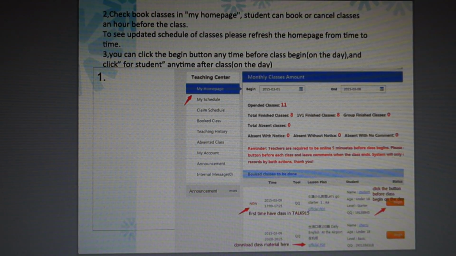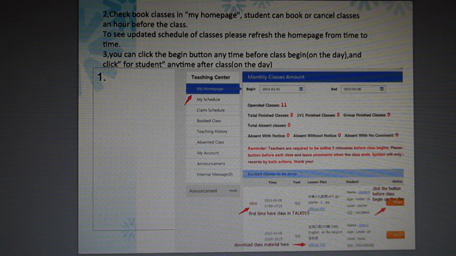After you open your online schedule for students to book, you can check the booked classes on my homepage. Please note, students can book or cancel a class an hour before the class. Make sure you have open or booked classes in the period. Please check your homepage 1 hour before by refreshing the page to see the booked or open class status. You can check how many classes you have done on this page. By pressing begin date and end date, you can see how many 1v1 classes, which are face-to-face classes, you have done. Good classes and total absences you can find on this page as well.